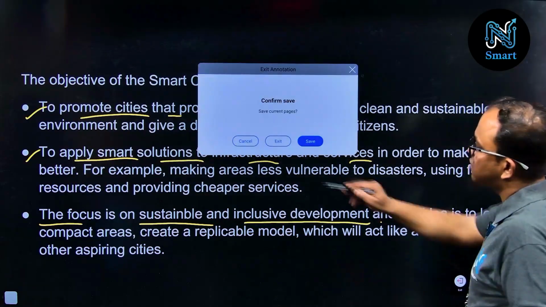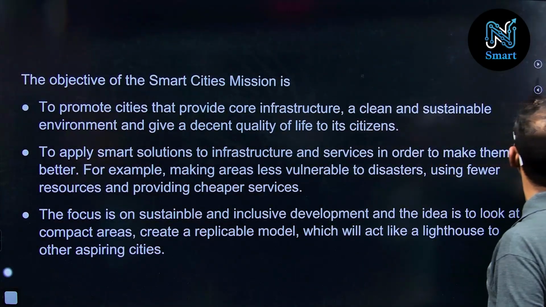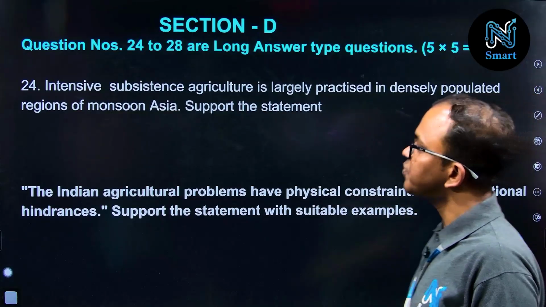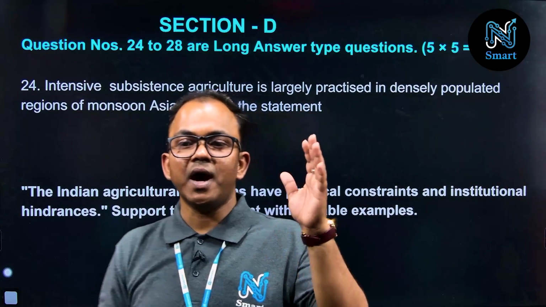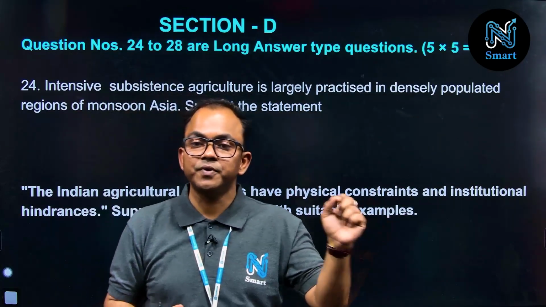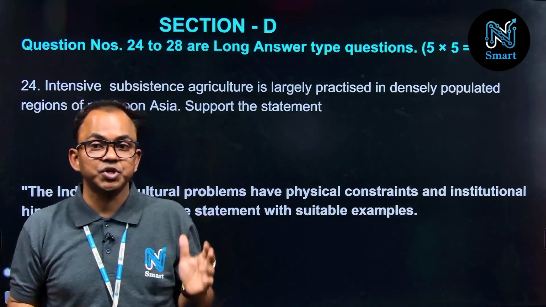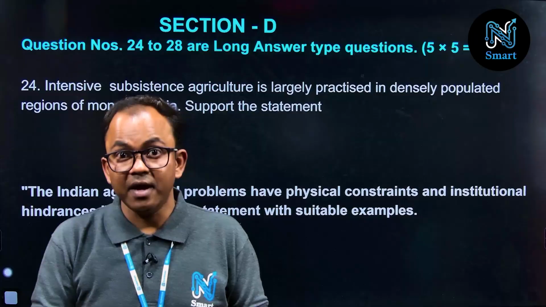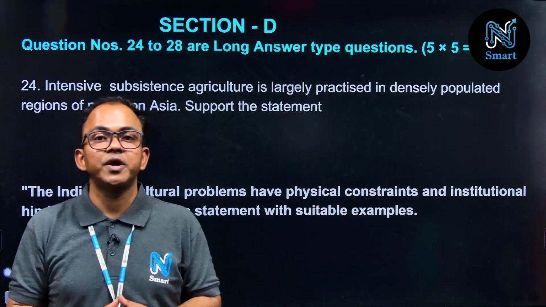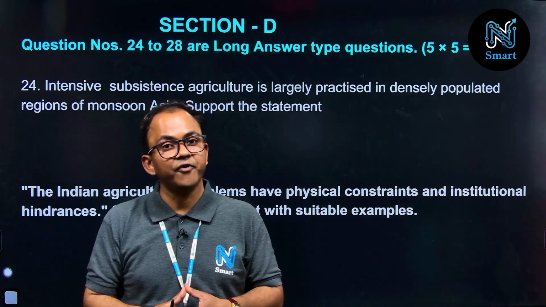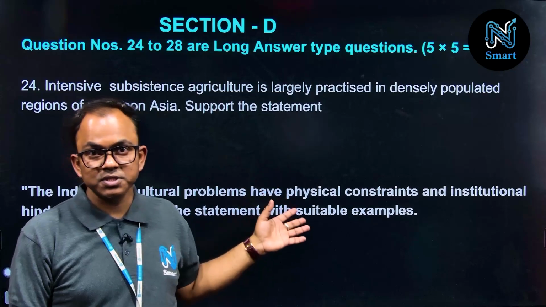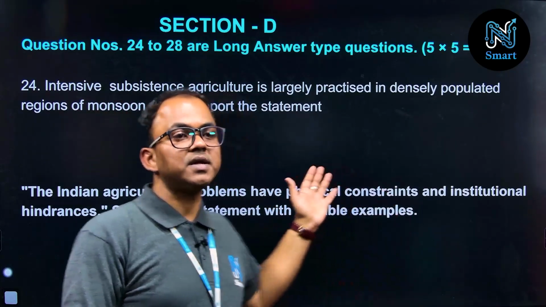Now the next section will start here, that is Section D. In this section, we have questions number 24 to 28, and these are long answer type questions. Each question carries 5 marks, and the total marks allotted for this section is 25. So you have taken a few questions from the different sets. Now let us discuss them.